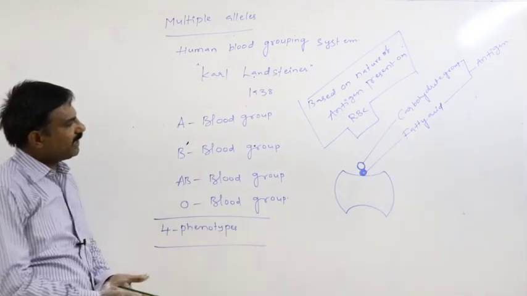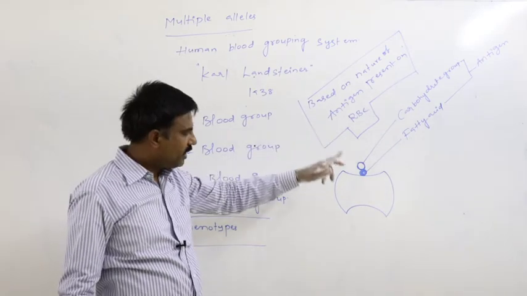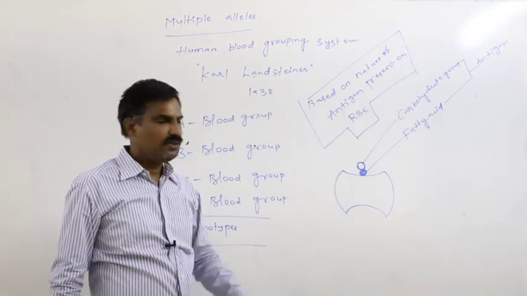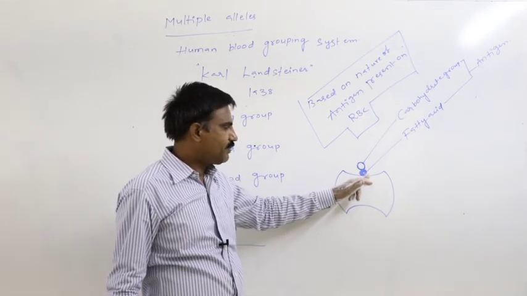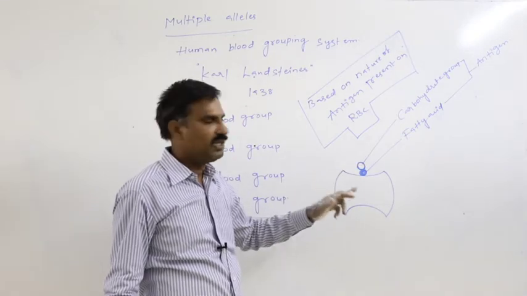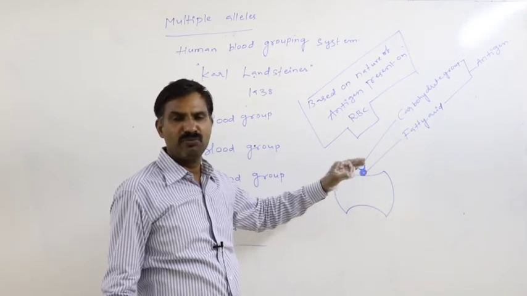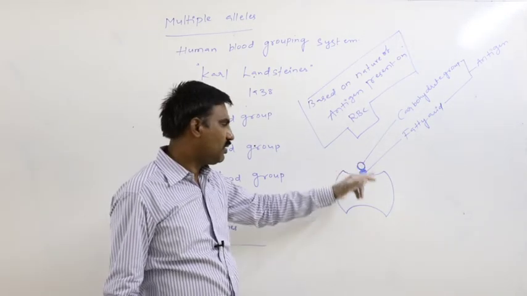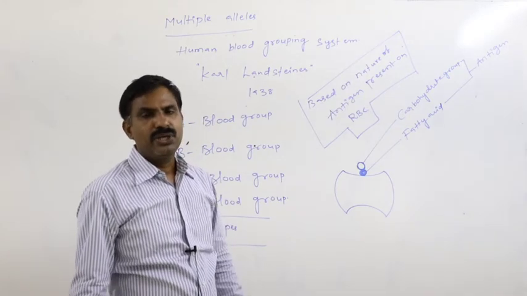So how is that antigen formed on the surface of RBC? From the RBC membrane a specific fatty acid is produced. That specific fatty acid, whenever it combines with a carbohydrate group, together constitutes an antigen.